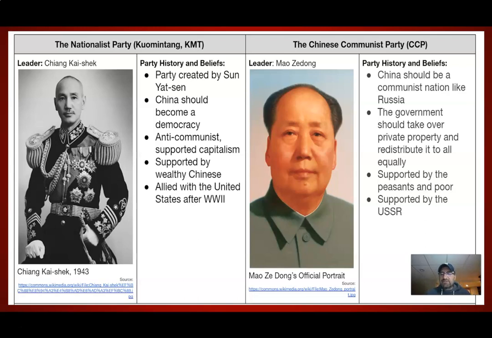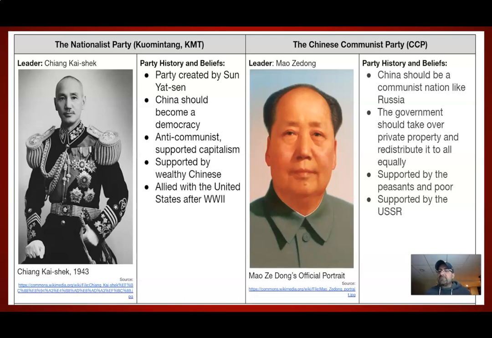Very anti-communist, supported by capitalists, supported by the wealthy Chinese, and he was an ally of the United States because obviously he believed in capitalism. So Chiang Kai-shek was the leader of this nationalist group, but he really wasn't meeting the needs of the people. During the 1920s and 1930s, especially the 1920s, he really wasn't meeting the needs of the majority, which were these poor peasants that couldn't own land or that were just starving or really suffering.